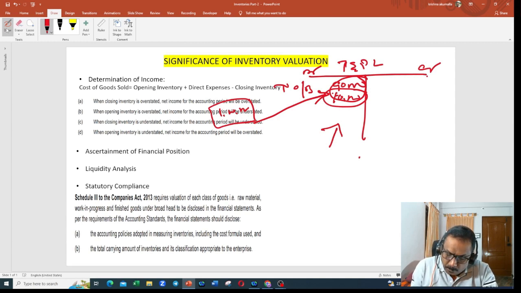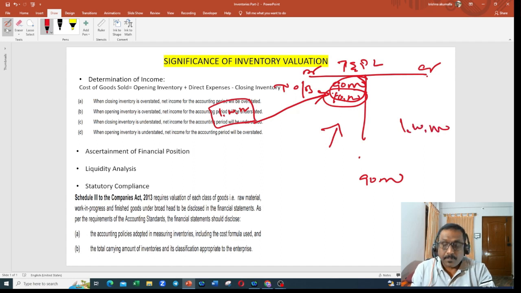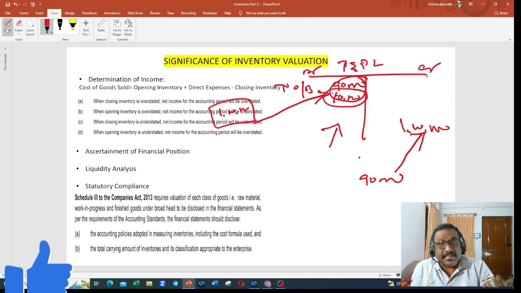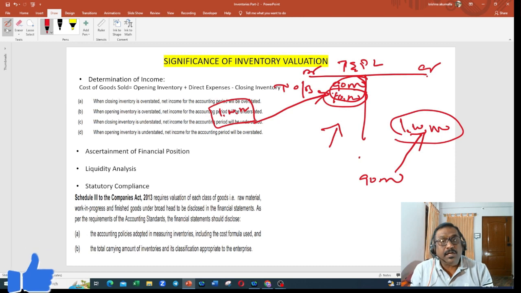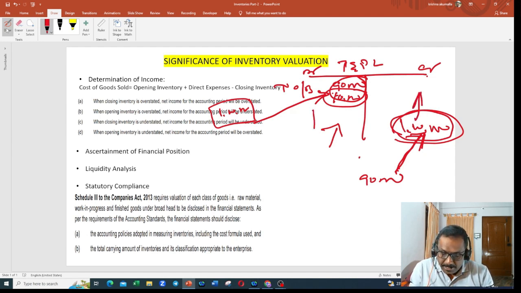Similarly, if my closing balance is supposed to be valued at 90,000, but I incorrectly valued it at 1 lakh, my closing inventory is overvalued. If my closing inventory is overvalued, my credit side will be increased, and my profit will be affected to that extent. My profit will be overstated, and my gross profit also will be overstated.